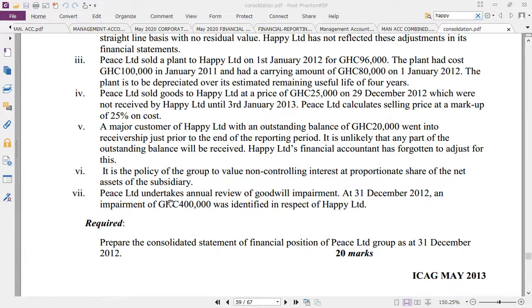Good. So let's see. You will subtract it from where? Net assets. That's the second treatment. And that is all. It is the policy of the group to value non-controlling interest at a proportionate share of what? Net assets of the subsidiary. Here, if I want to twist the case, I'll set it like this. It is the policy of the group to value non-controlling interest at proportionate share of the fair value of the identifiable net assets. That is, it just twists the case.